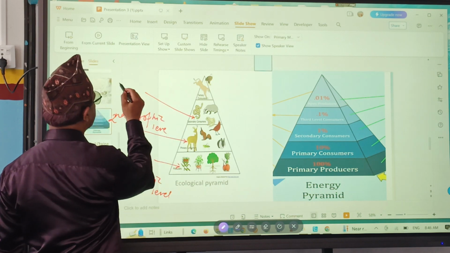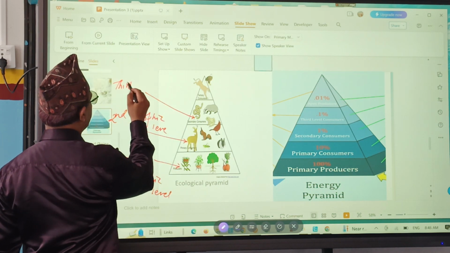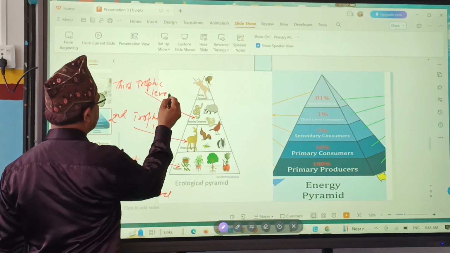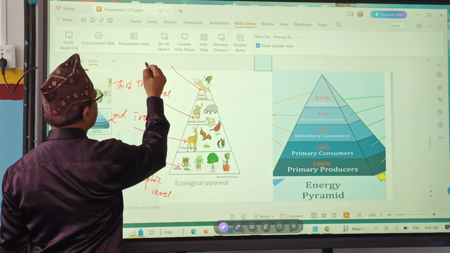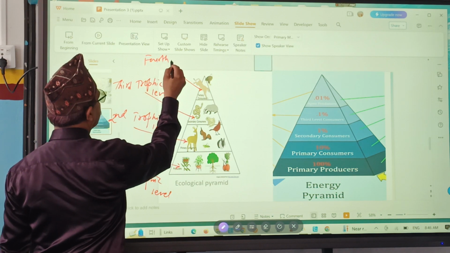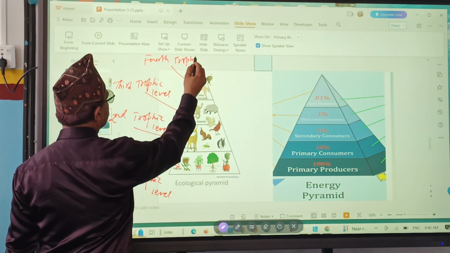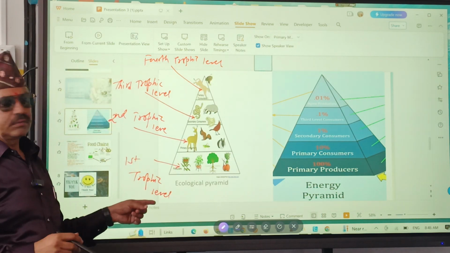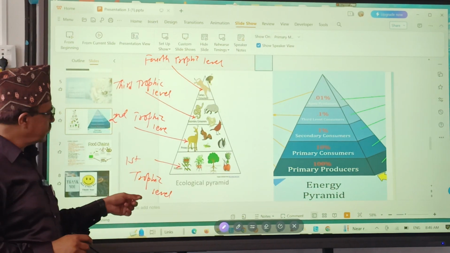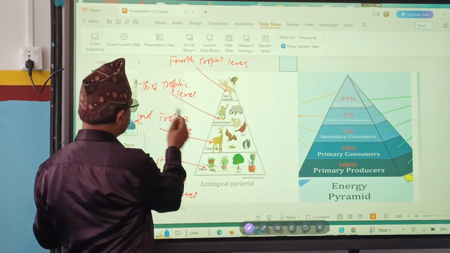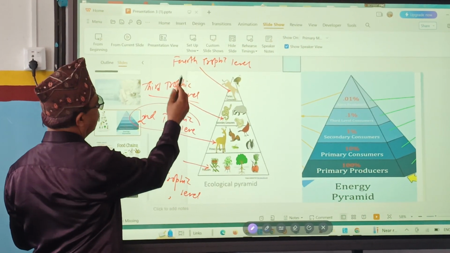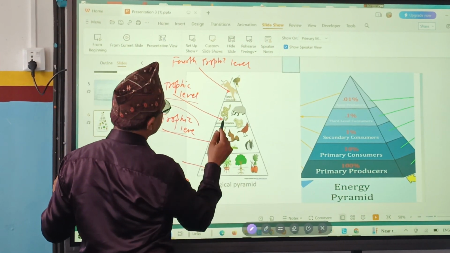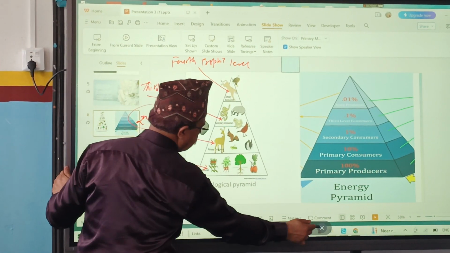Then secondary consumers are at the third trophic level, and they are fourth trophic level. Producers means green plants are first trophic level, primary consumer second, secondary consumer third, tertiary consumer fourth. These are the same.